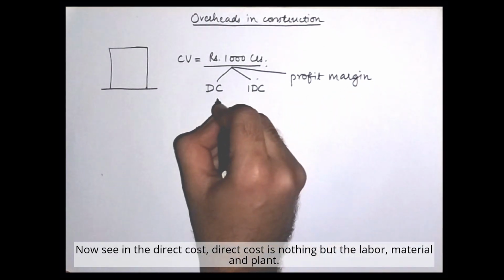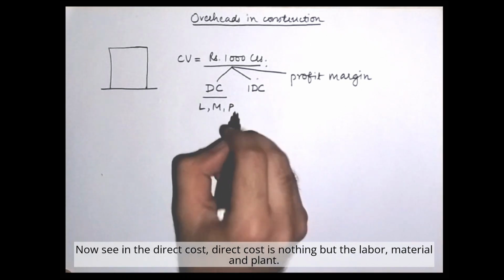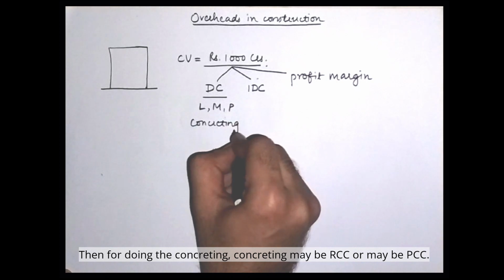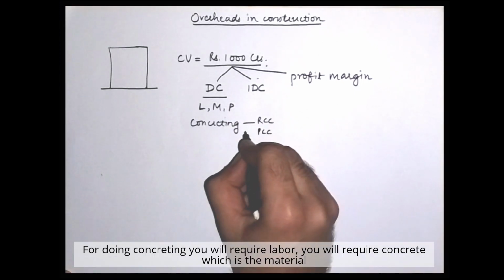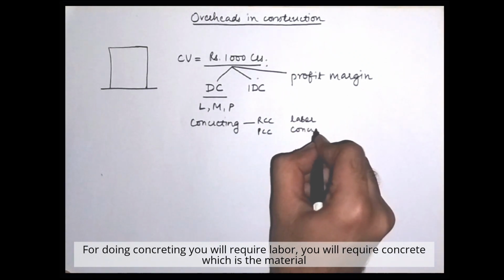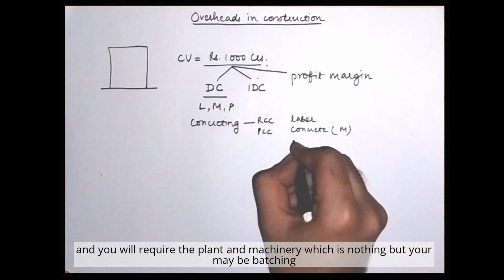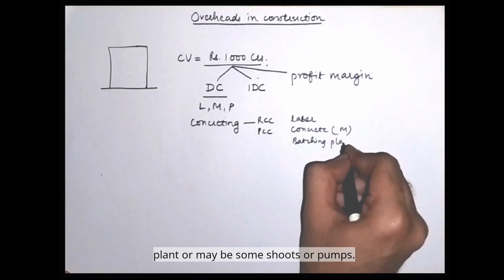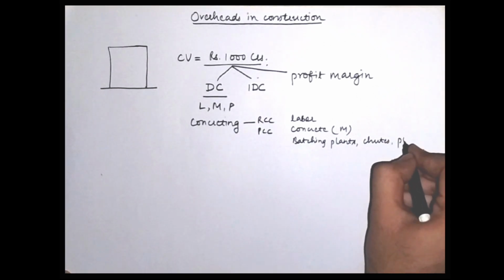Now see, the direct cost is nothing but the labor, material and plant. For example, if you are doing concreting, maybe RCC or maybe PCC, for doing concreting you will require labor, you will require concrete, which is the material, and you will require plant and machinery, which is maybe your batching plant, or maybe some chutes or pumps.